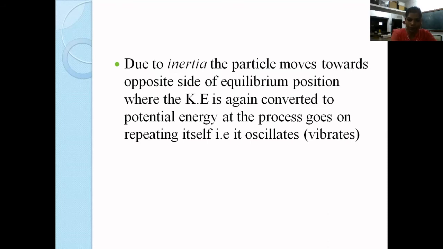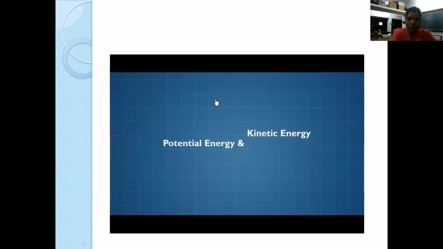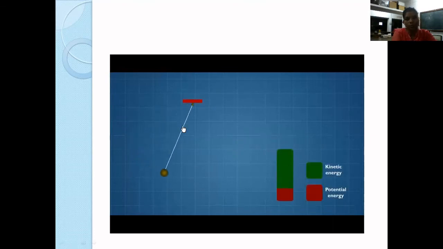Okay, so I want to show you this slide where we can see the kinetic and potential energy of a particle. Let's watch it. Now see here, there is this big bar, and we have green and red color. Green color is for kinetic energy, red color is for potential energy.